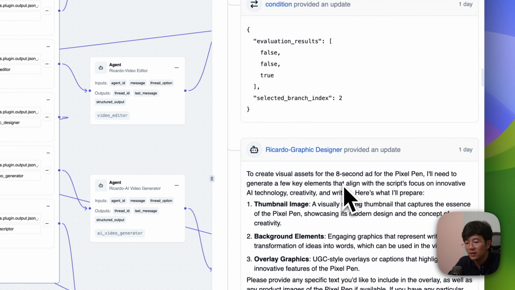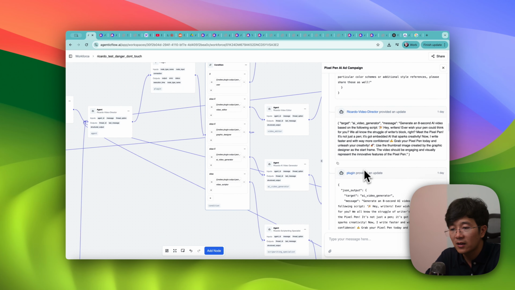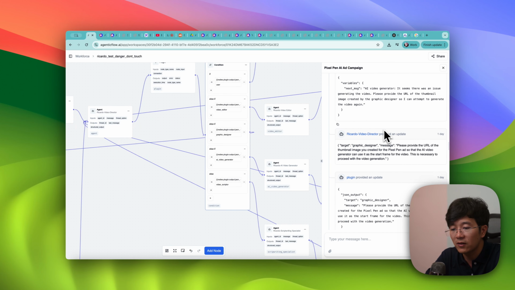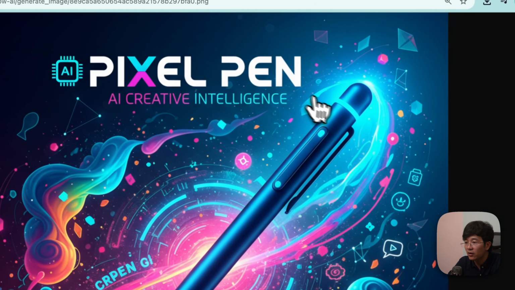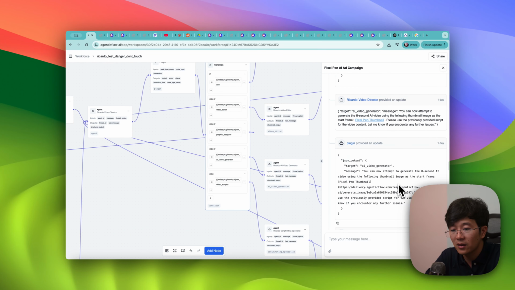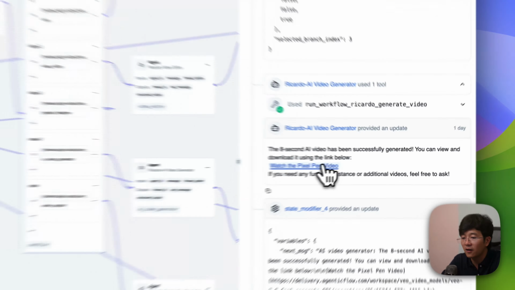It will trigger the graphic designer to do something. It will create a thumbnail, background, overlay graphic, and finally, I think eventually it will generate a video. Where is the video? Okay, so this is creating a thumbnail. Okay, so we have a Pixel Pen. And finally it will make the thumbnail, and there's a video. It should be having a video. Okay, let's click on the Pixel Pen video.